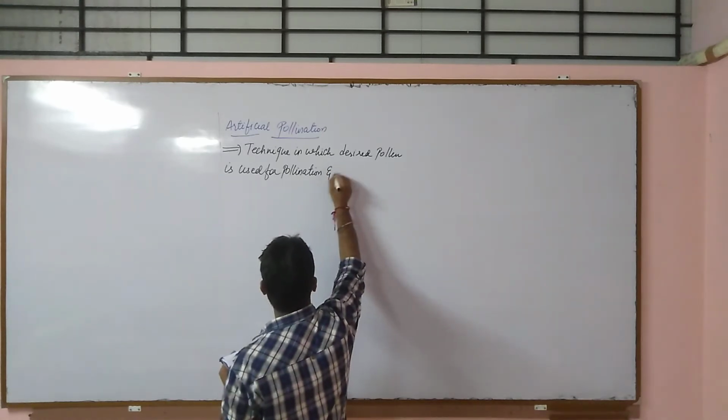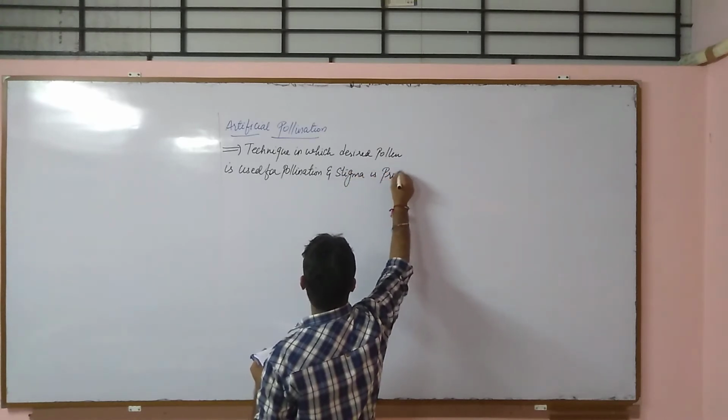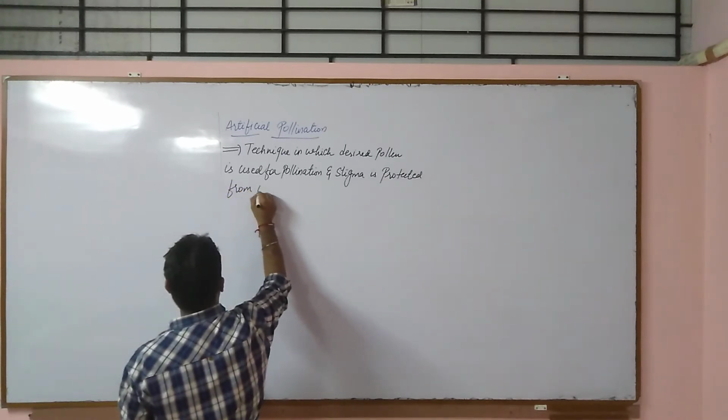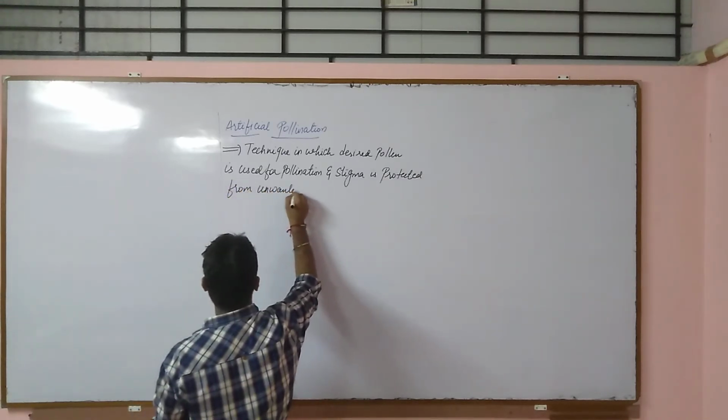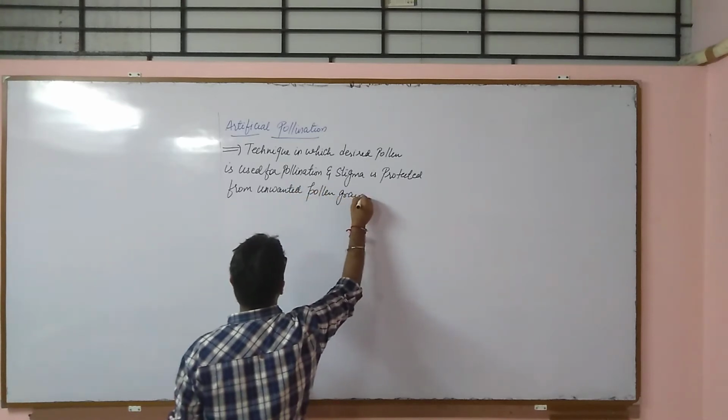And one more thing, the stigma is protected from unwanted pollen grain, or simply you can write pollen.